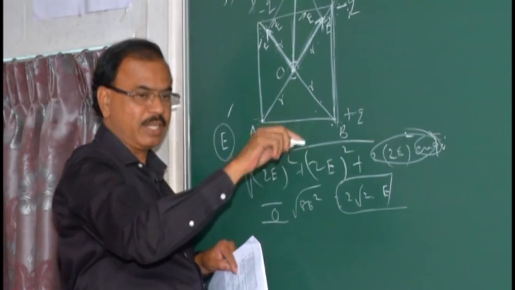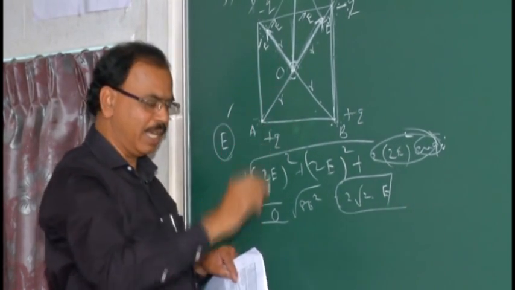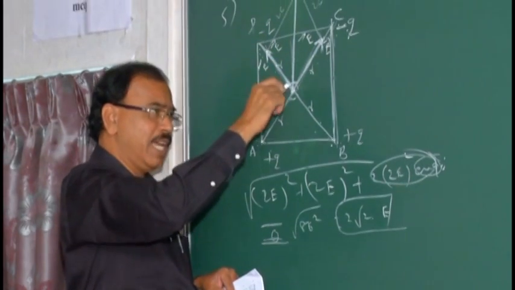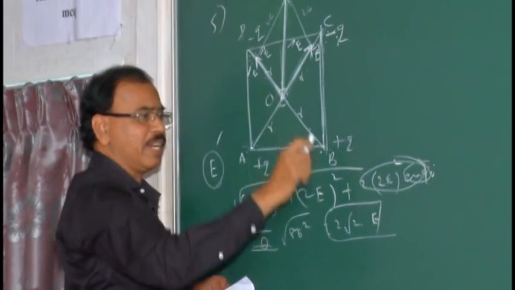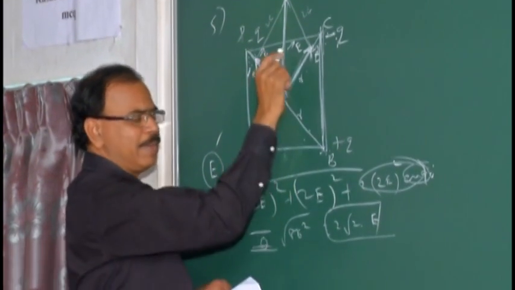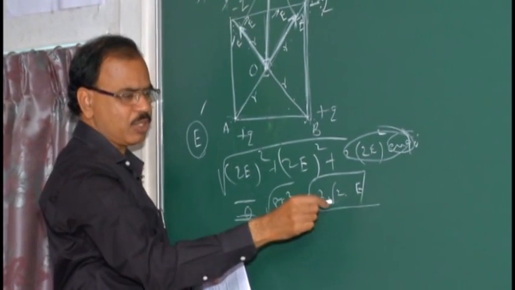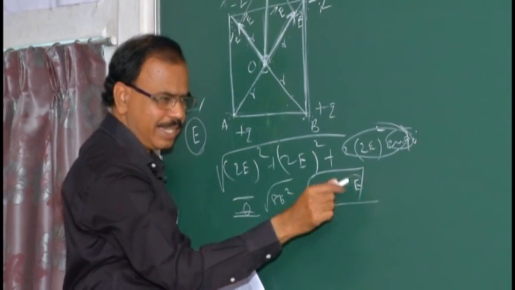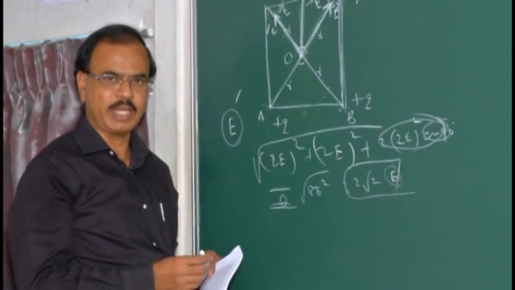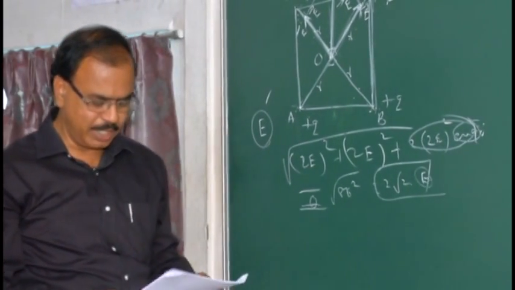If all four are positive, or all four are negative, the resultant is 0. But here, with 2 positive and 2 negative, the resultant acts along this direction, parallel to BC or parallel to AD or perpendicular to AB, and its value is 2 root 2 into E. E is calculated using the expression Q by 4 pi epsilon naught R square. Anyhow, for this question the answer is B.